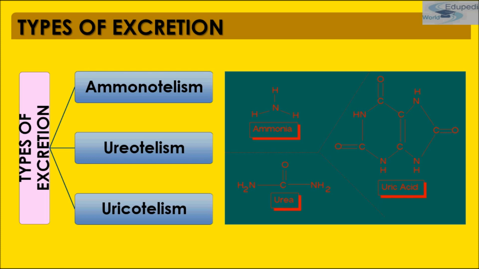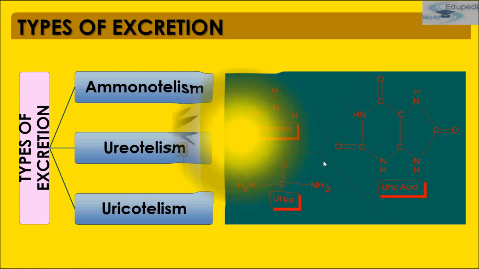Depending on the type of nitrogenous waste formed and eliminated, the animals are classified into three groups such as Ammonotelism, Ureotelism and Uricotelism. Okay, this is ammonia, this is urea and this is uric acid.